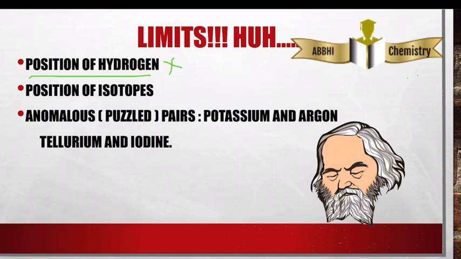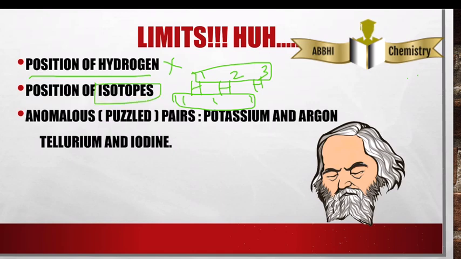Next, the position of isotopes. What are isotopes? Isotopes have the same atomic number but different mass numbers. For example, if I take hydrogen, it has atomic number 1 and mass number 1. If I take the same element hydrogen again, with mass number 3, they have the same atomic number but different mass numbers. They are called isotopes. So the position of isotopes was not clear.